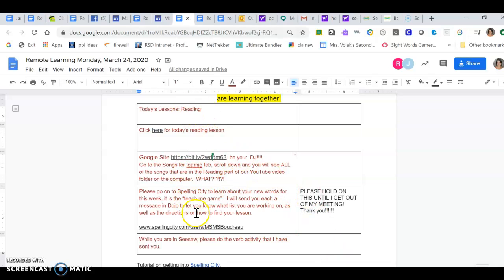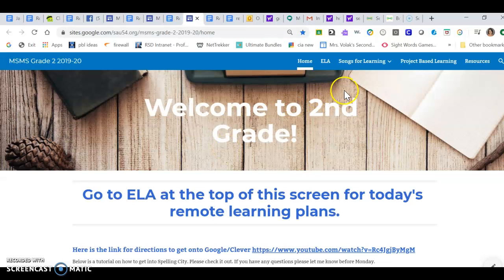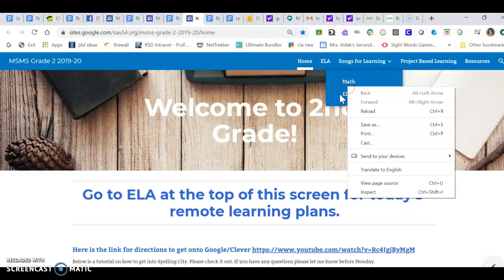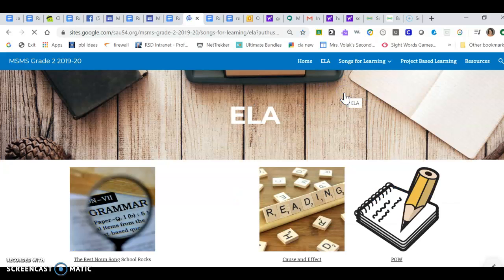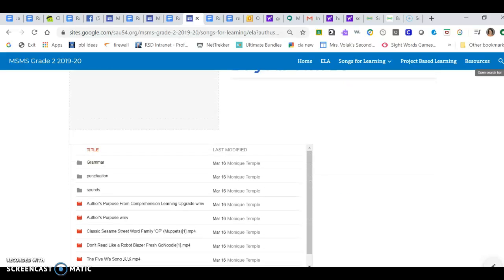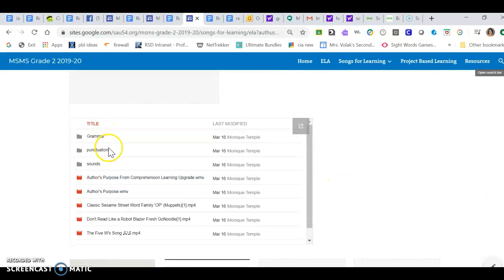So we're going to click on, whoa, my mouse is a little funky. We're going to click. It's going to get us right back to Google Sites. You're going to go to Songs for Learning. It'll give you two choices, Math or ELA. Sorry, my mouse is sticking. Way down at the bottom, it says Be Your Own DJ. In this department, all of the songs are listed here.